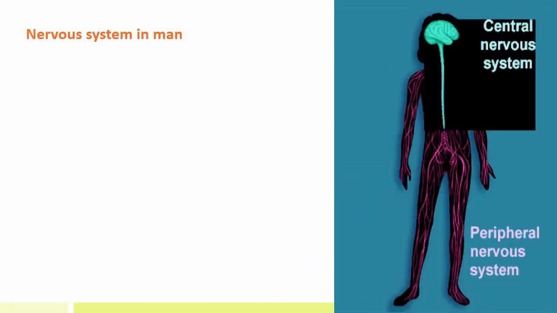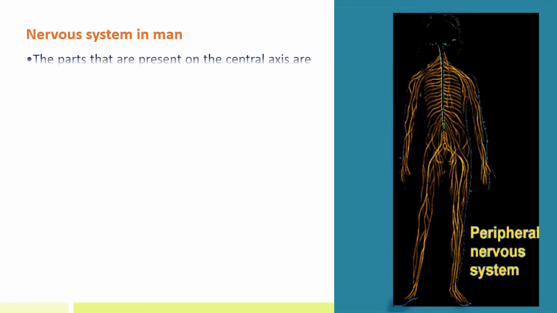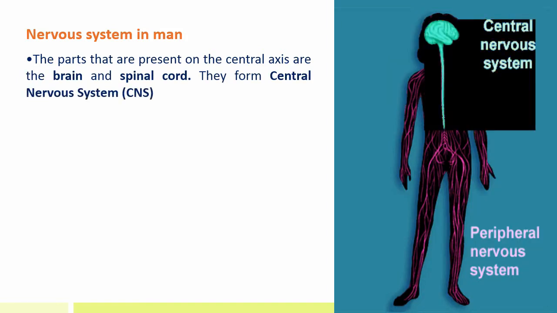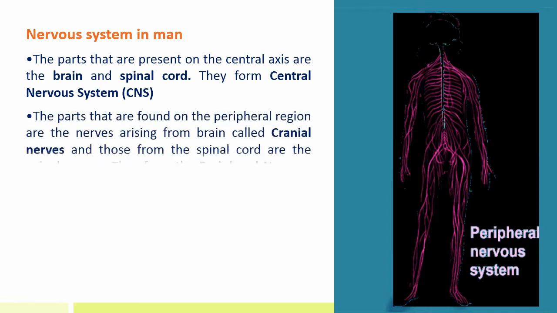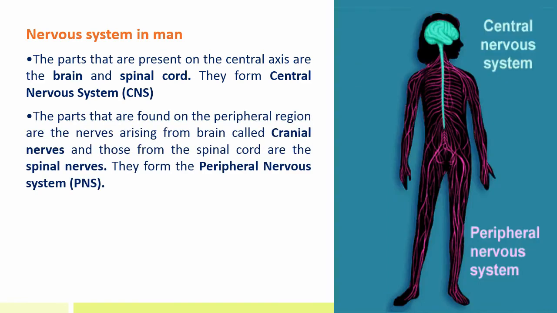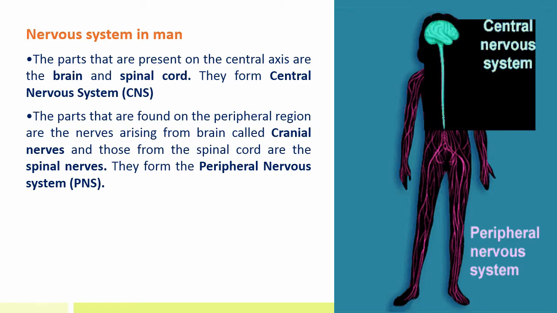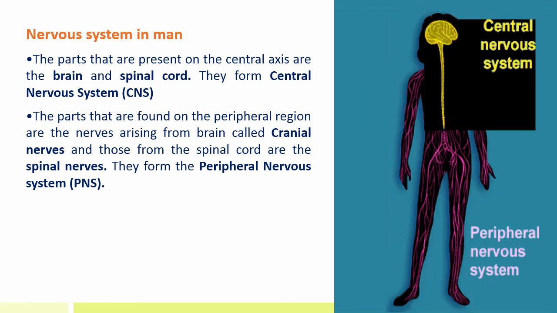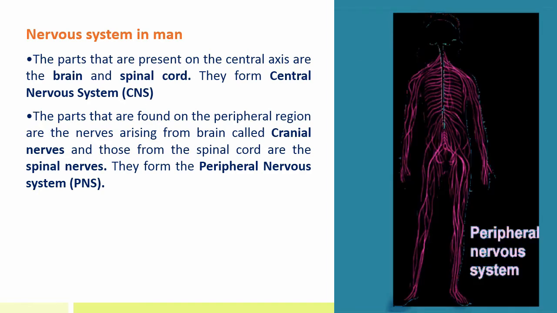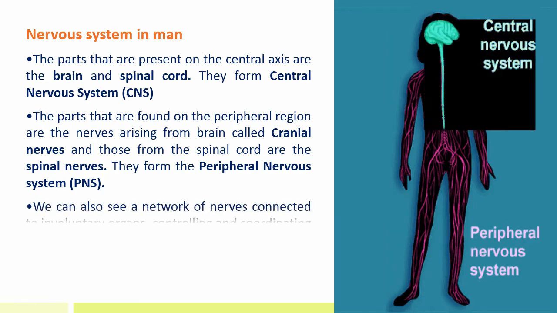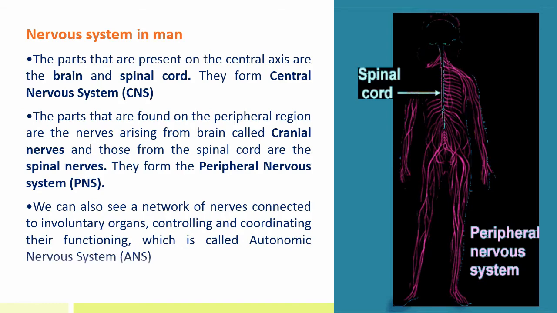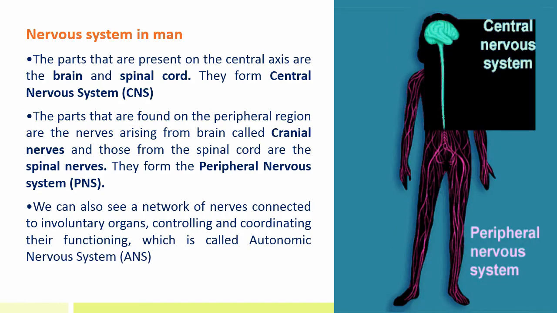Nervous system in man. The parts that are present on the central axis are the brain and spinal cord. They form central nervous system, that is CNS. The parts that are found on the peripheral region are the nerves arising from brain called cranial nerves, and those from the spinal cord are the spinal nerves. They form the peripheral nervous system, that is PNS. We can also see a network of nerves connected to involuntary organs, controlling and coordinating their functions, which is called autonomic nervous system, that is ANS.